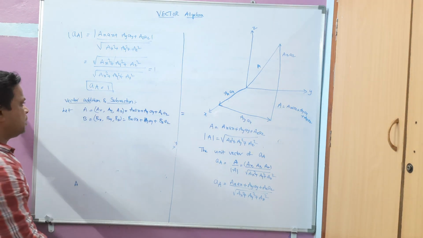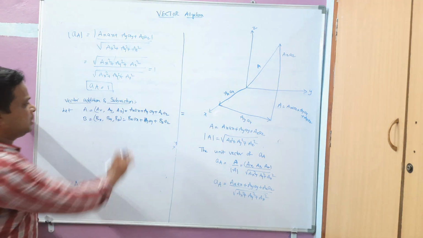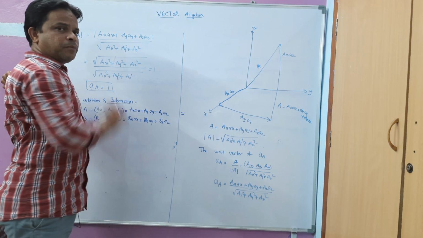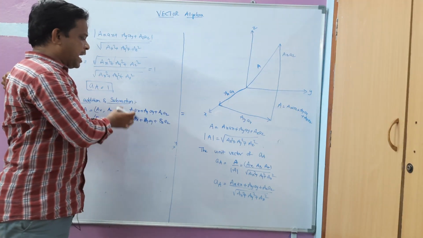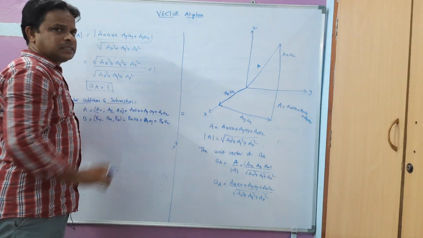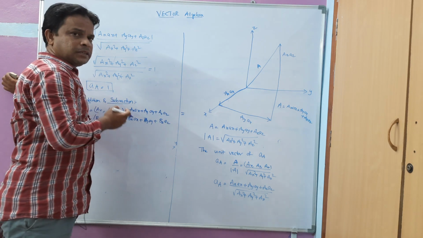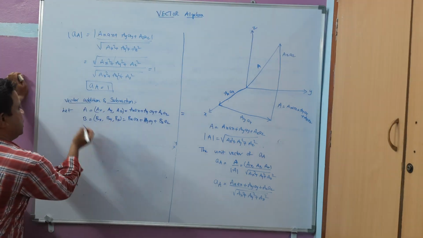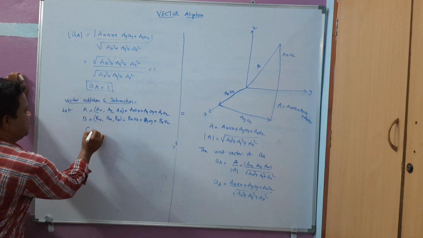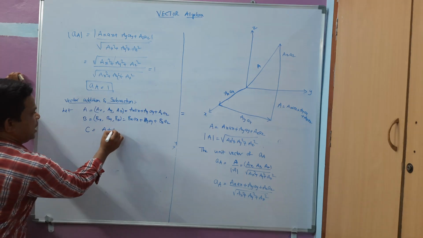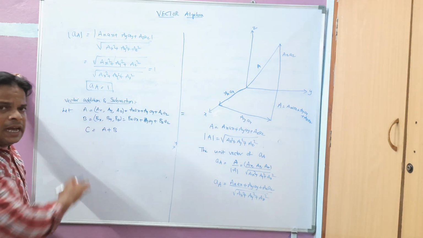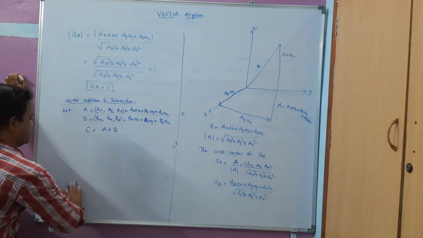These are the vectors given in component form. I can just add or subtract the components easily. Let me take c equal to a plus b. The addition of two vectors will be another vector here.